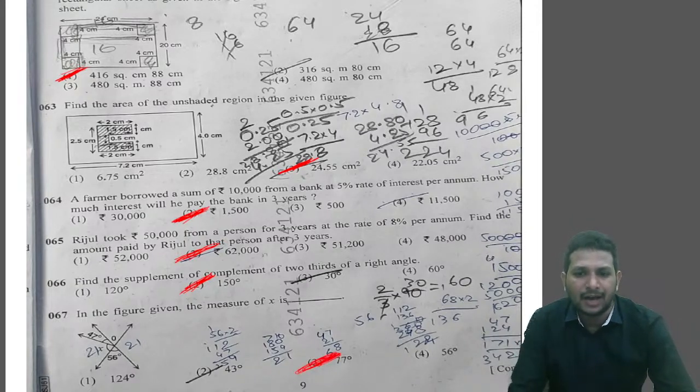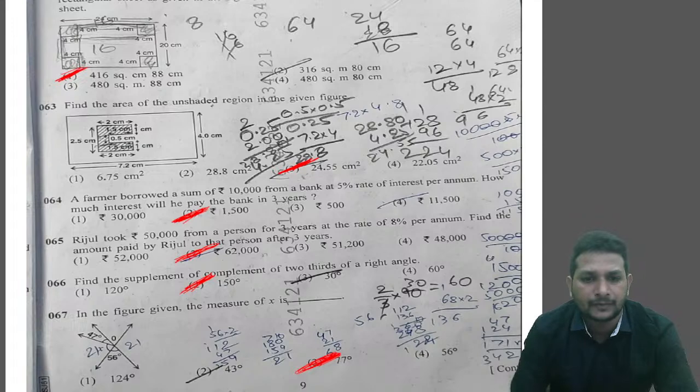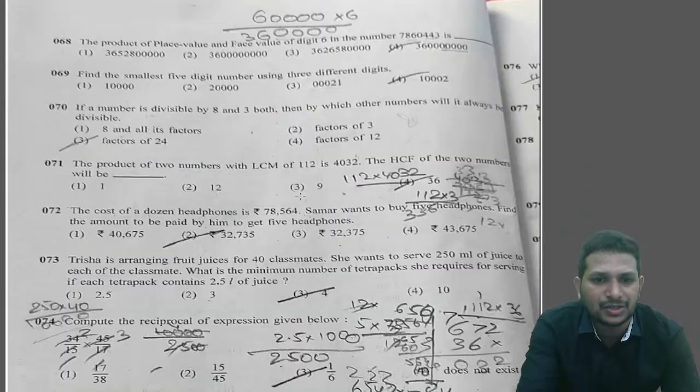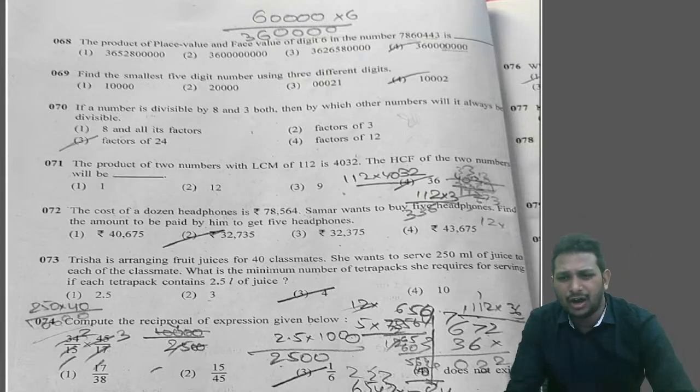Okay. Now, question number 67, we got the answer as option 3. Let's discuss question number 68. I don't know how many of them got the answer, but in question 68 they gave a slightly wrong thing.